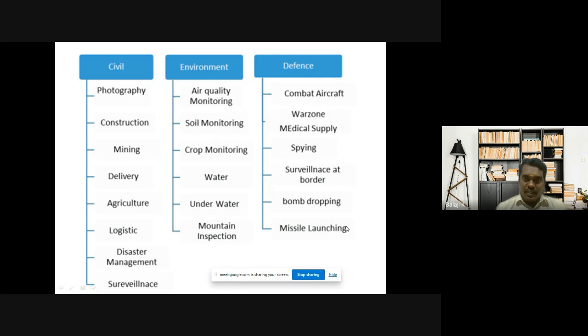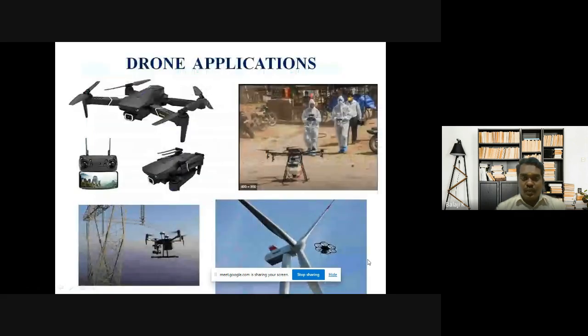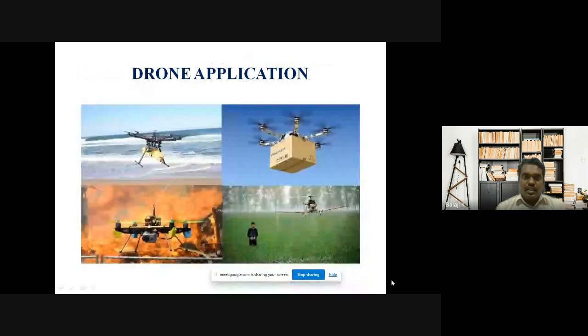Okay, because nowadays it's a booming industry, so in many places they are planning to use the drone. In these images also, I'm showing how the drone is used in cinematography, environmental related work or photo shoots, and sanitizer spraying, and they say EB line inspection, windmill inspection, surveillance purposes, fire suppression, product delivery, then agriculture related use.